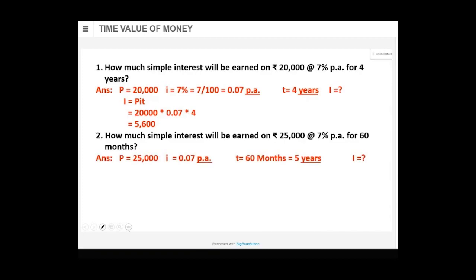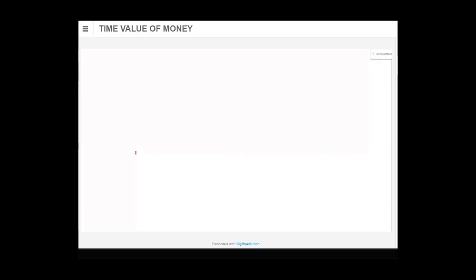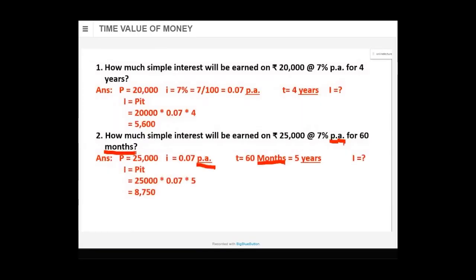Now here it was given in months. In this second sum, 60 months was given. So what will I have to do? I'll have to convert months into years, because the rate is per annum. In the question, 7% per annum and 60 months. I'll have to convert 60 months into years: 60 months divided by 12, since 12 months make 1 year. So 5 years. Therefore, capital I is equal to 8750. Very good. Let's move further.